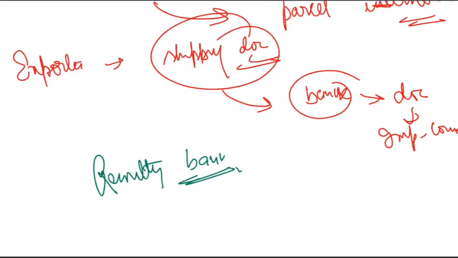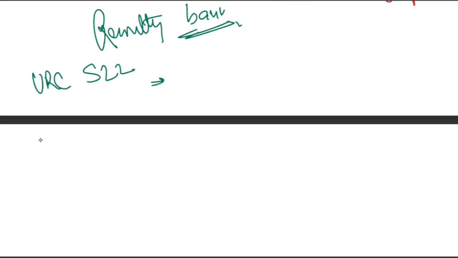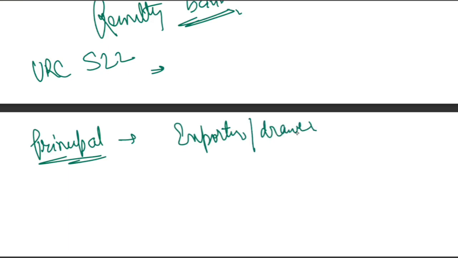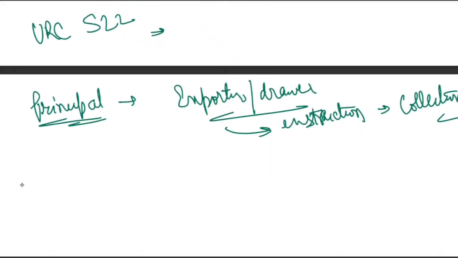Now in the URC 522 there are some very important principles. There are some key terms that we must keep in mind in the context of URC 522. What are the terms? First is the principal. When I say principal, it means the exporter, or it means the drawer, the exporter or the drawer who gives instruction for collection. That's the principal.